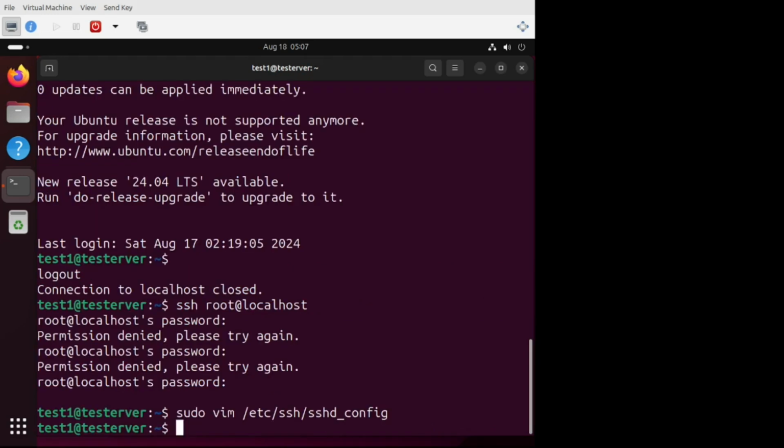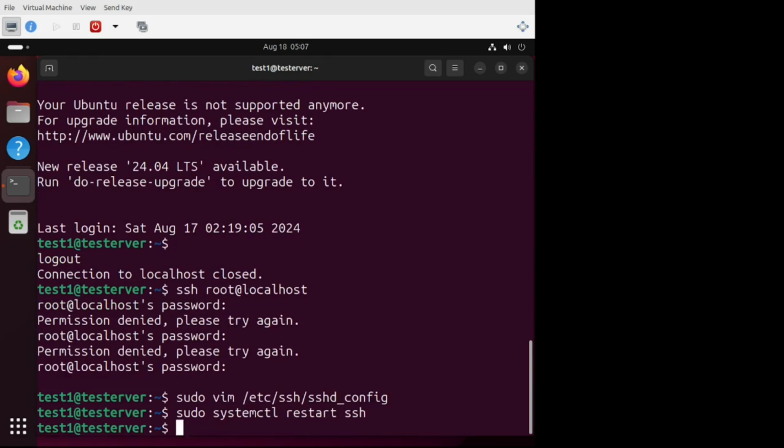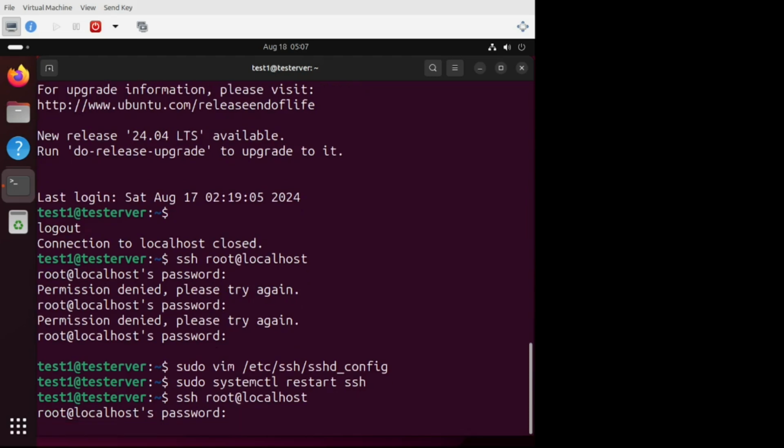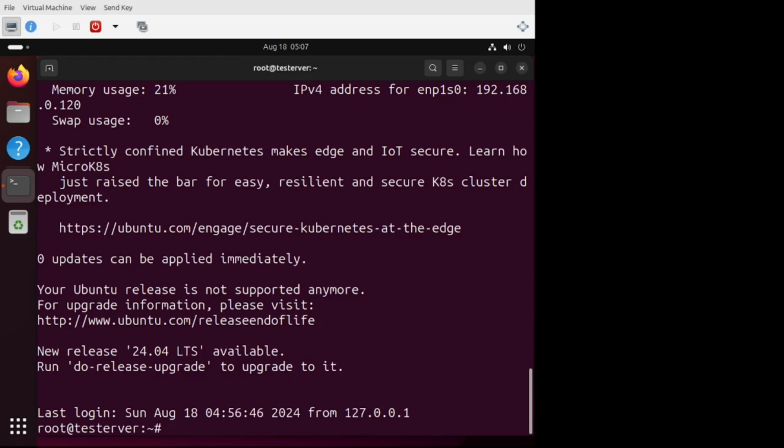Say escape :wq, and now we'll say sudo systemctl restart ssh. So the new settings that I have done in sshd will become active. Now it will allow root to log in. So we can again say ssh root at localhost. You can say the root password. There it is. I could log in as root now.